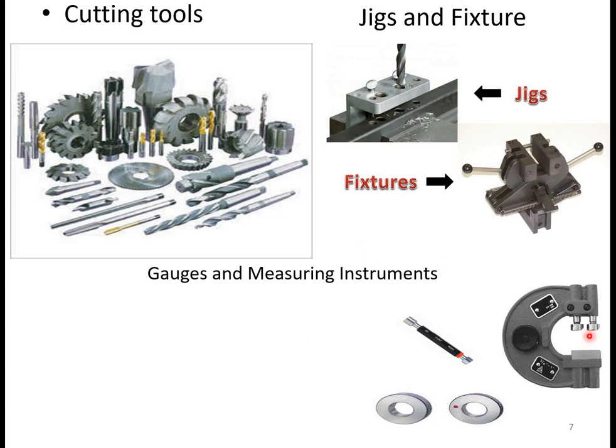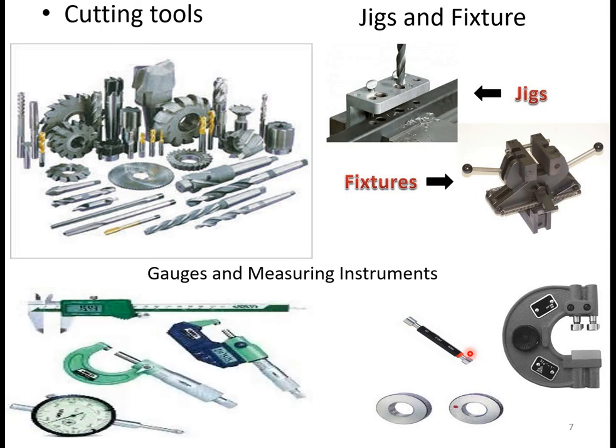Here you can observe, this one is the snap gauge, this one is the plug gauge, and this is the ring gauge. By using these gauges, for different types of components, whether the manufactured dimension is lying in a particular range or not can be checked by using this particular type of gauges. And these gauges are one of the types of tooling. Next, measuring instruments are required. Here you can observe, these are the measuring instruments.